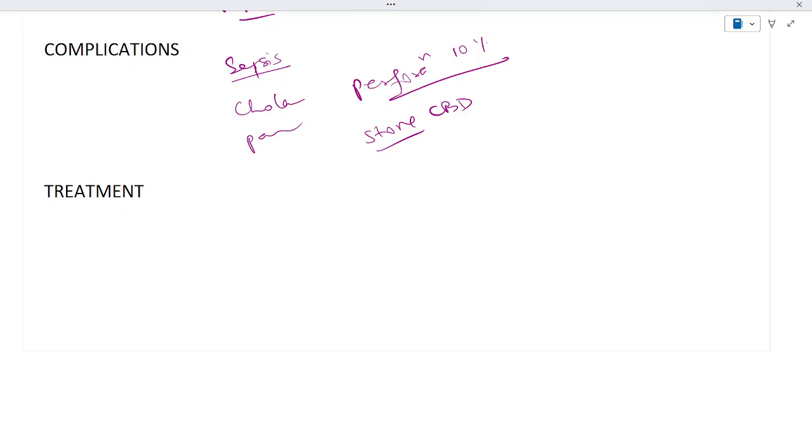The last part regarding this topic is the treatment part. Only the gallstones which present with symptoms or with complications need treatment. So removal of the gallstone can be done with a procedure called laparoscopic cholecystectomy. Now, it is the treatment of choice in cases of symptomatic gallbladder.